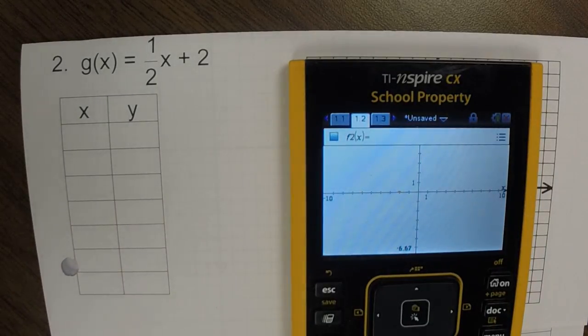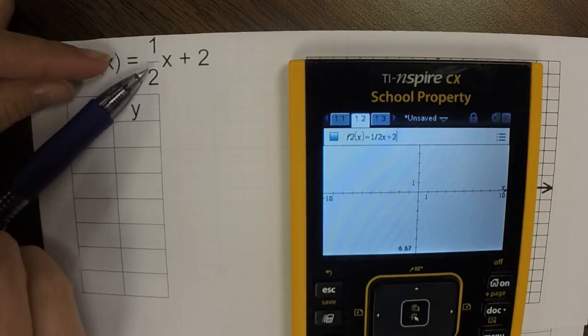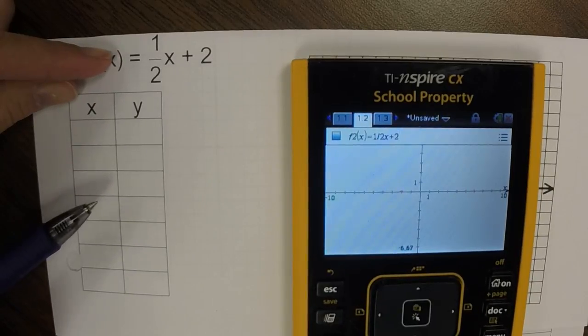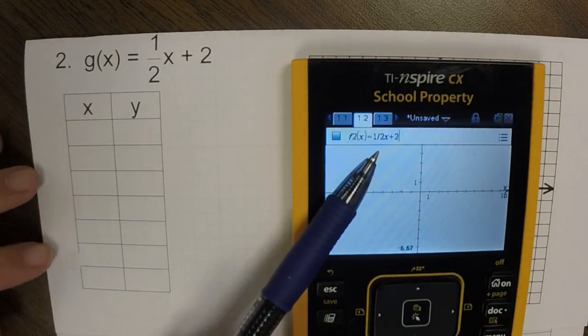So now we're going to type in 1/2 x plus 2. So do Control divide to get your fraction. Actually, it's just as easy. Let's do 1 divided by 2, and then put your x, and then plus 2. Now, the reason that I say that, if you put this as a fraction with the fraction button, then everything that goes in your table will come out as a fraction, and we don't want that. We'd rather see decimals and skip them. But if you put it as a fraction, you'll still get the same thing.